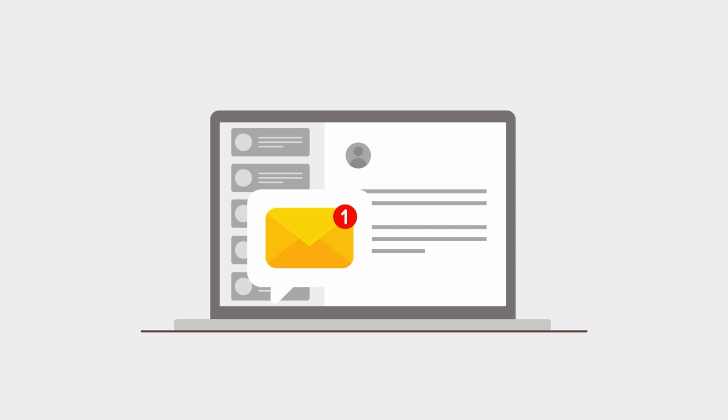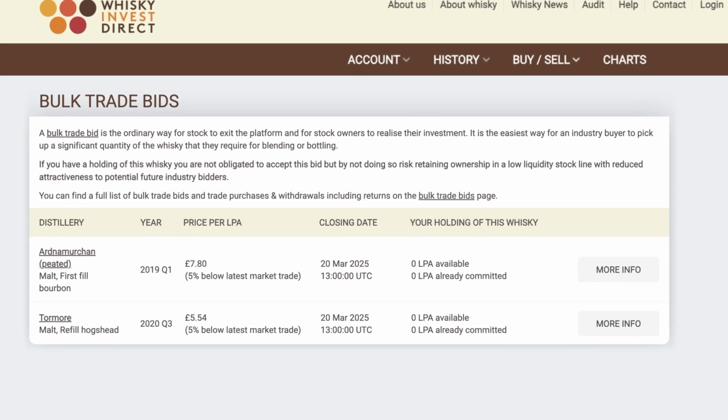If an industry buyer places a bid for whisky you own, you will receive an email offering you the opportunity to log into your account and accept this bulk trade bid. Please note, if you have Auto Accept turned on, your stock will automatically be sold to this bulk trade bid.